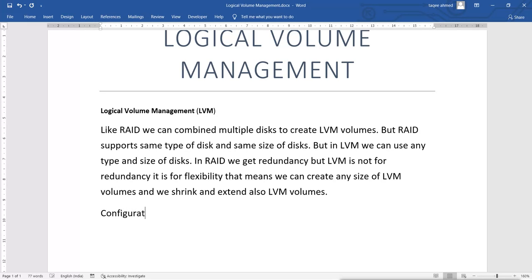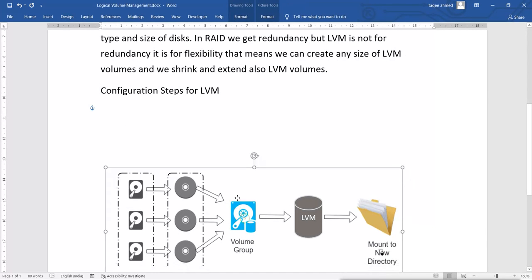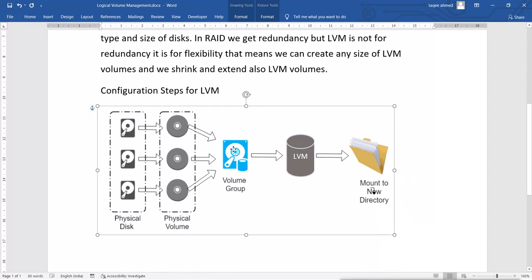Configuration steps for LVM. This is the step for LVM configuration.